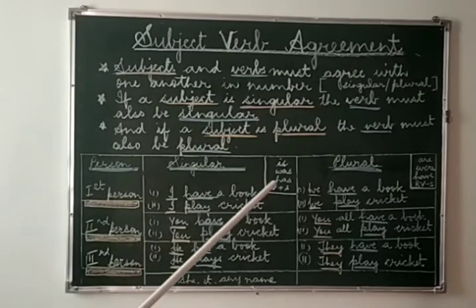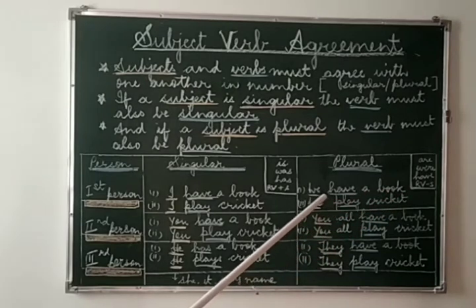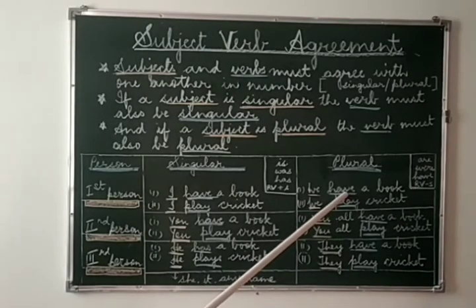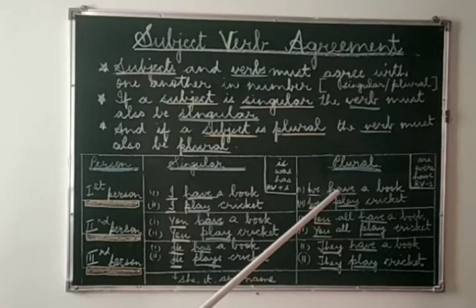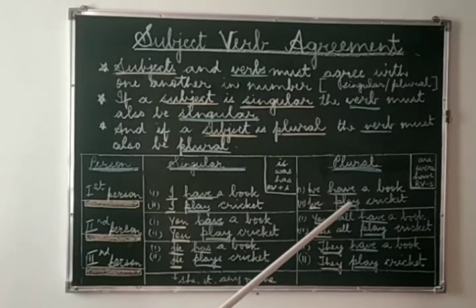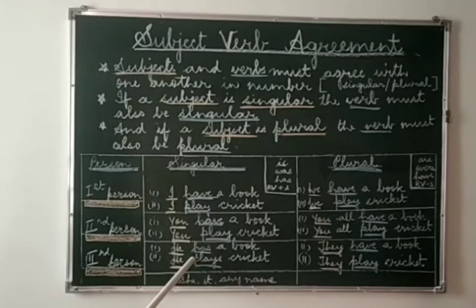Now let's see how they change their form in the plural. We have a book. Now here we see that we, which is plural in subject, has got helping verb have, which is also plural. So the subject is matching with the verb. In the same way we see we play cricket. We is plural and the root verb play is also plural because it does not end with an s. And verbs, as I told you, without an s is plural. And verbs with an s is singular.